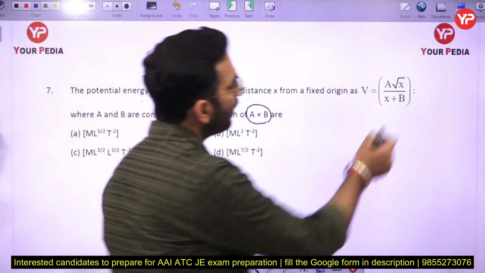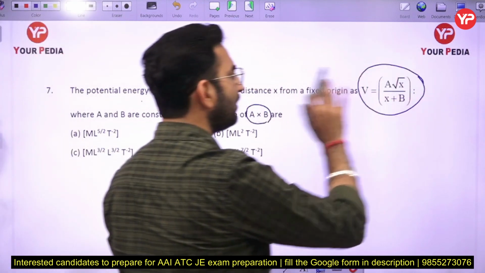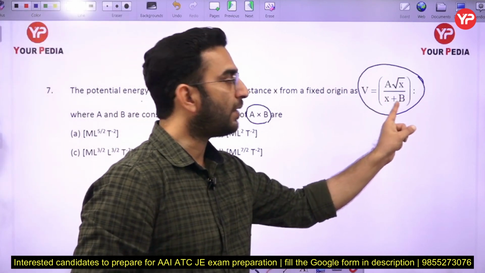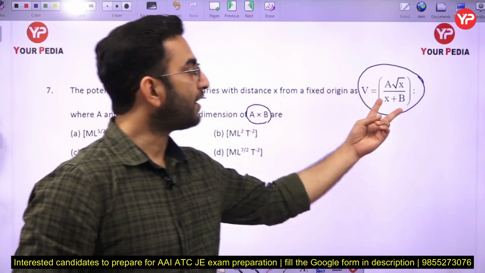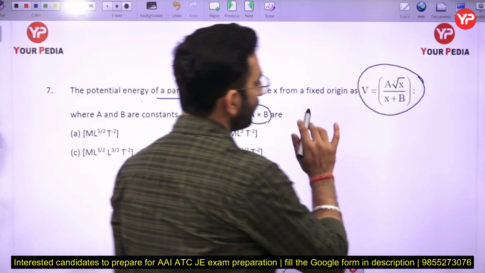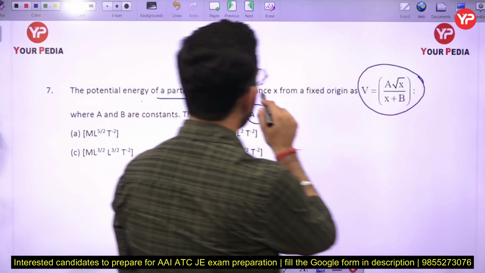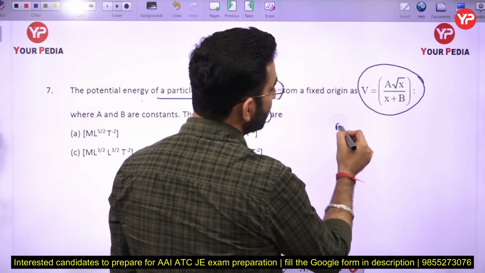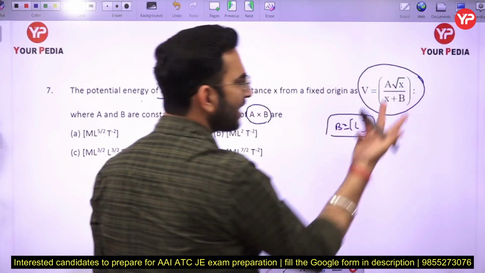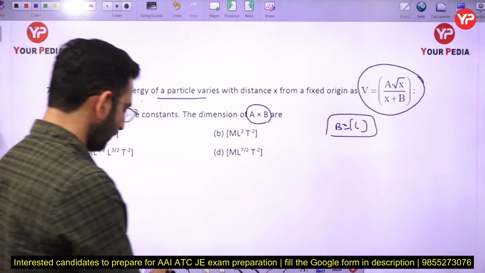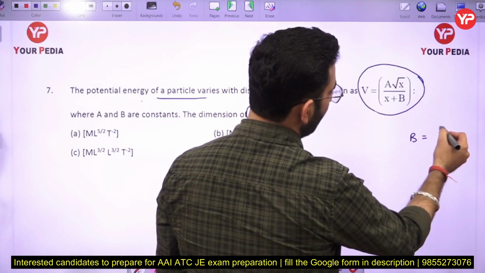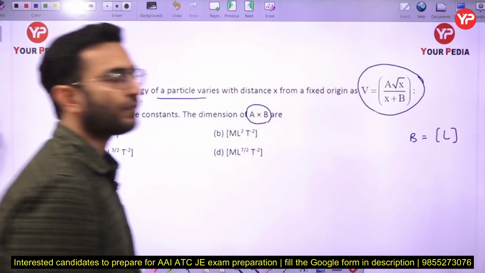So first of all, if you see this expression, the dimensions of B and x are going to remain the same, because these two quantities are added to each other here. x is the distance, so I can say B has a unit of L, because x has a unit of L here. So the unit of B will be L. The first thing is clear.